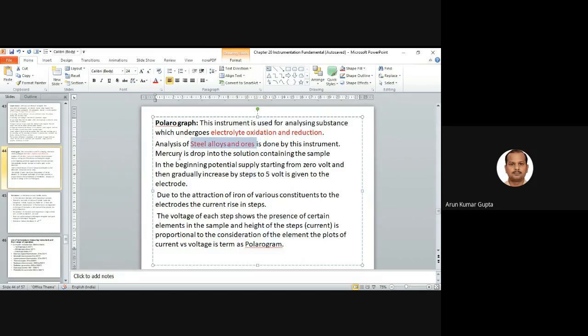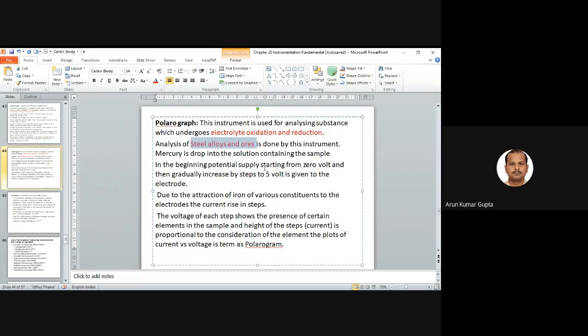In this, basically what we do is we have a solution containing a sample, and the mercury is arranged at the top, and we have the solution of the sample at the bottom. The mercury is allowed to drip into this solution, so mercury is dropped into the solution containing the sample.